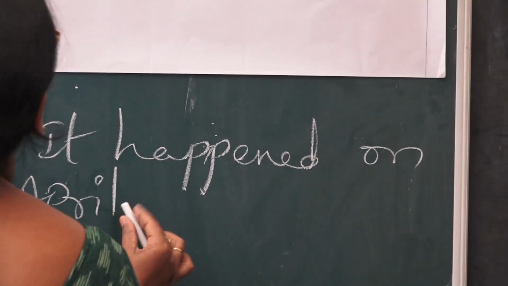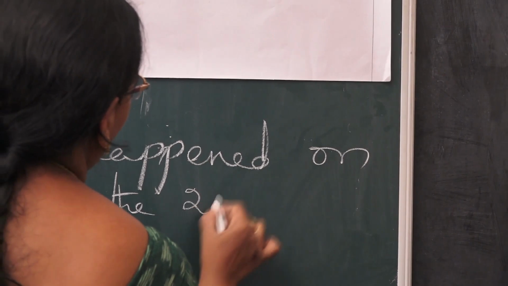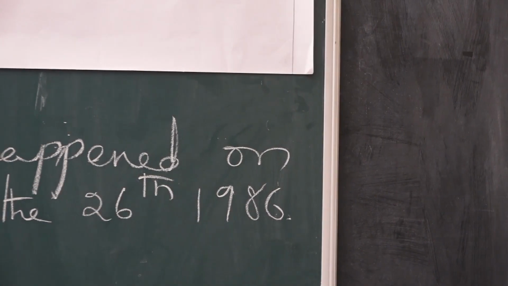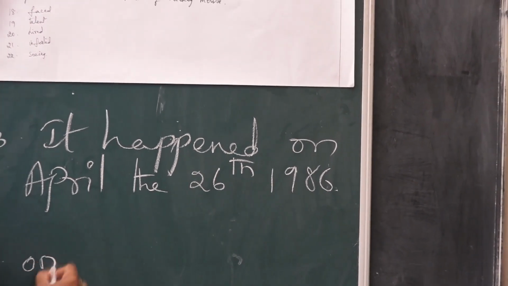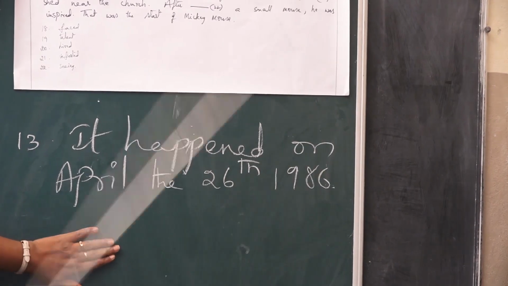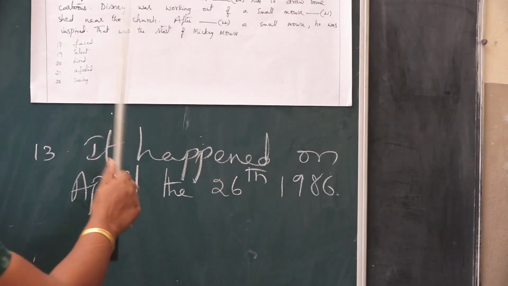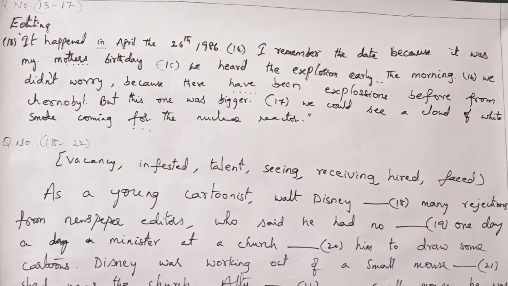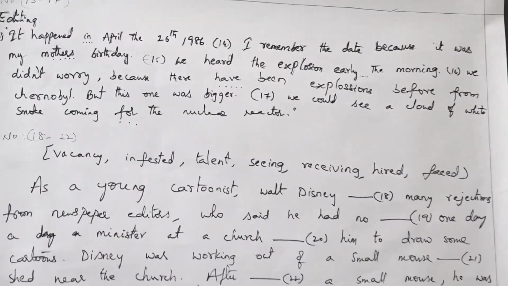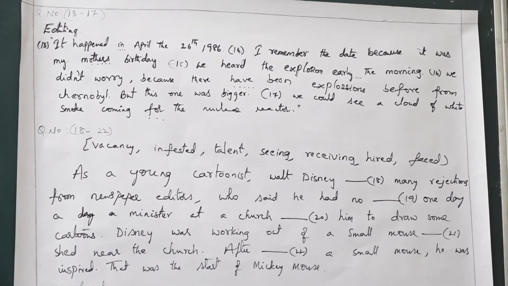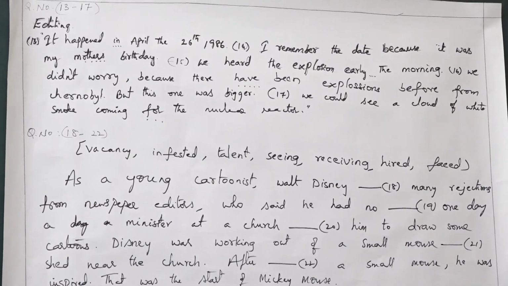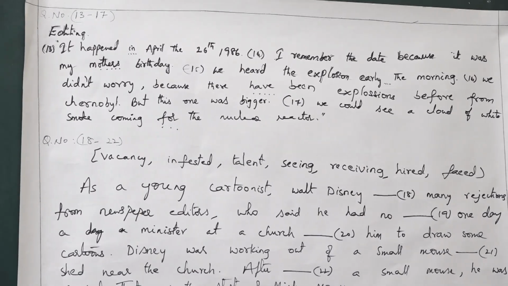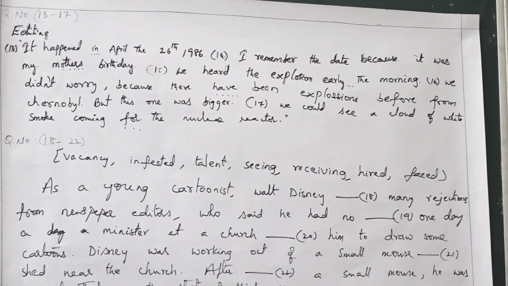The major mistake done by you children is, like in previous questions, you are just writing question number 13, on. No, this is not correct. You have to completely write down the sentence along with the rectified word. You should not write just the correct word, but the whole sentence. Don't forget to remember this point. It is very, very important. The whole paragraph should be written with question numbers, with the correct form of the word.